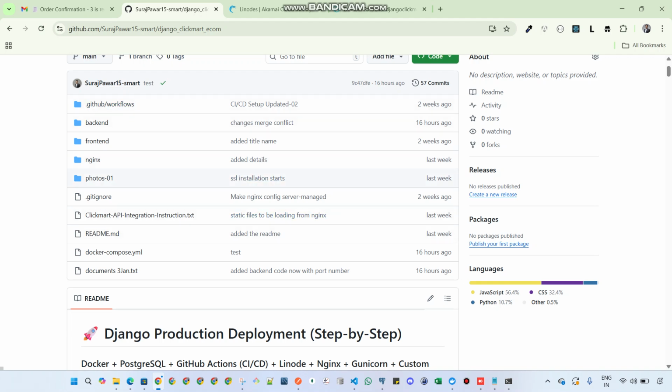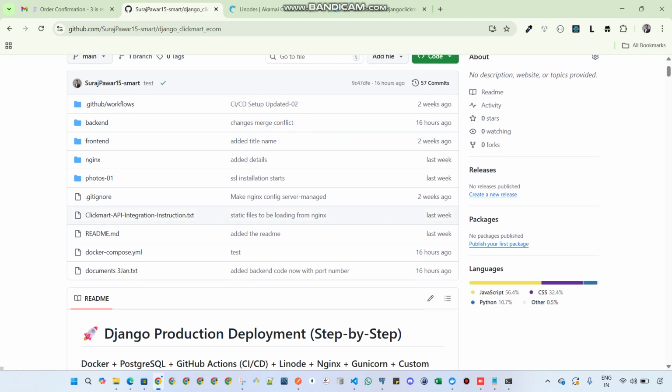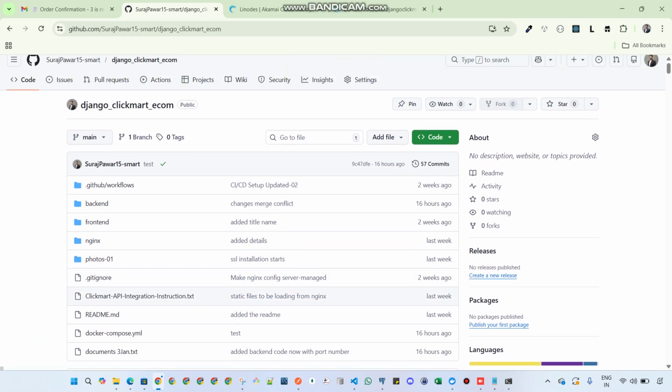After that, you have some folders and files, a readme.md file, and more folders. Whenever you push code, you need to add some commit messages, like the kind of comments I have added here. So this is all about that.